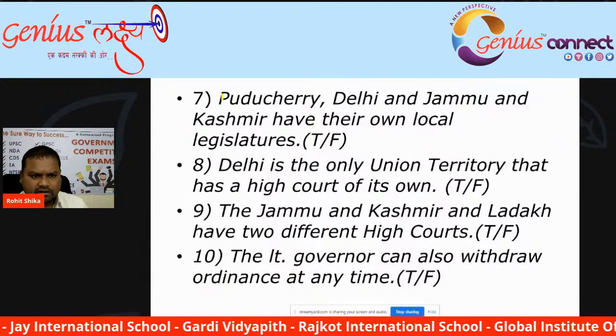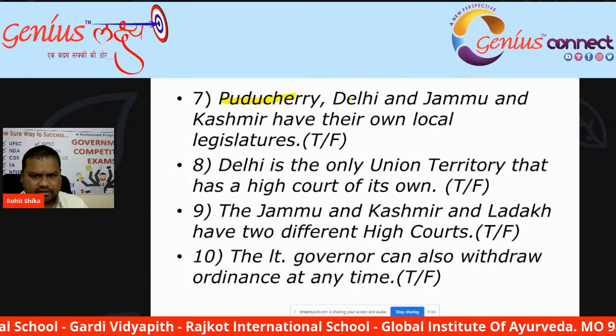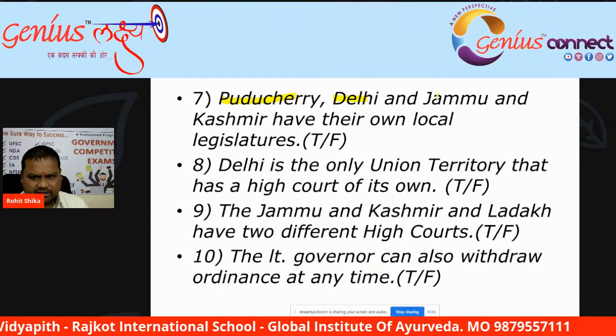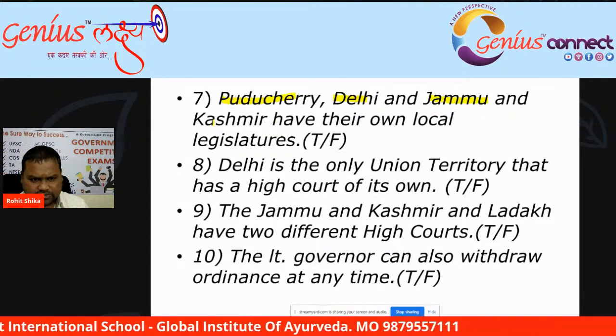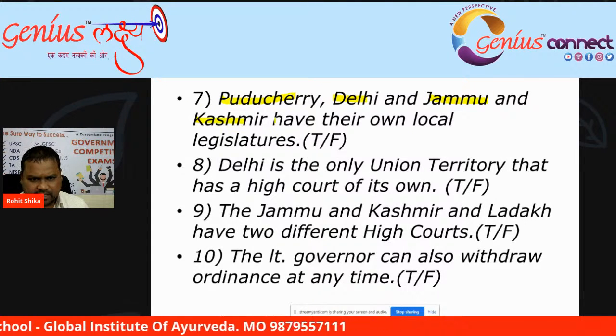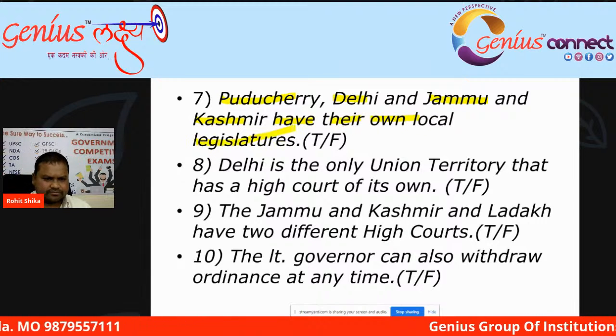Then Puducherry, Delhi, Jammu and Kashmir have their own legislature.